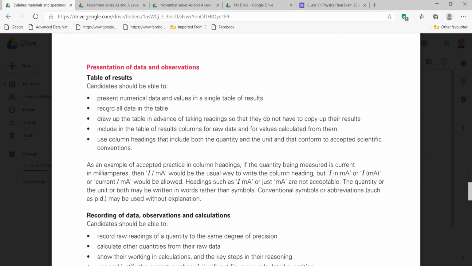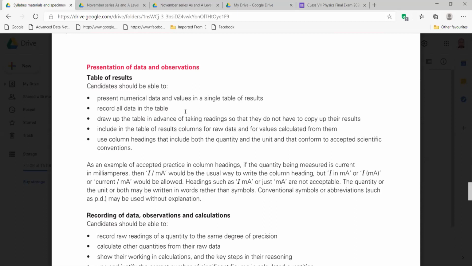Then they said record all data in the table. Whatever you are getting, maybe it is wrong or right, no problem. Whatever data you are getting, you should record everything in the table, right? And normally we take a minimum of 6 readings. Minimum we have to record 6 readings for AS practical. Clear to you for the first question?